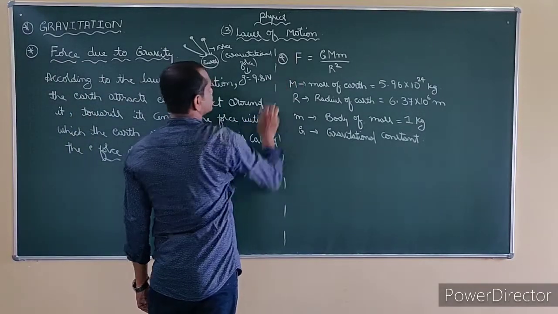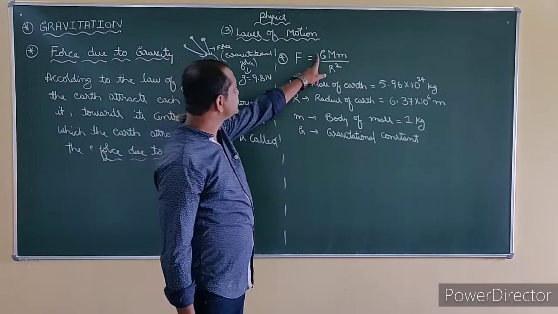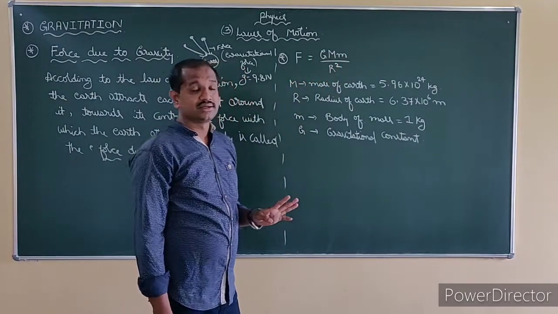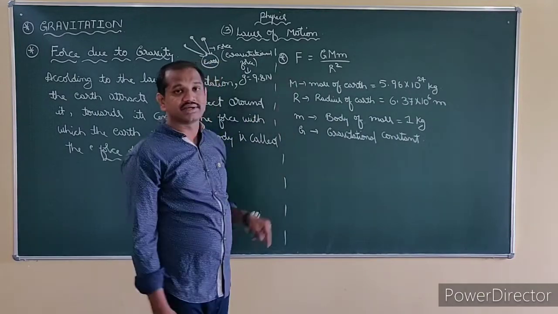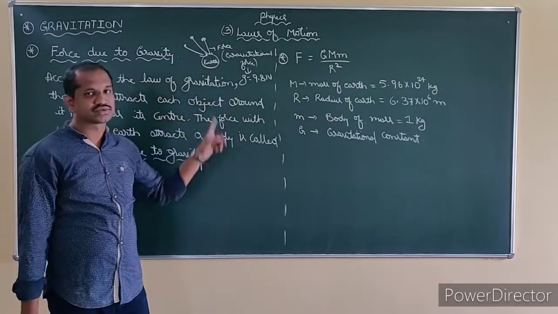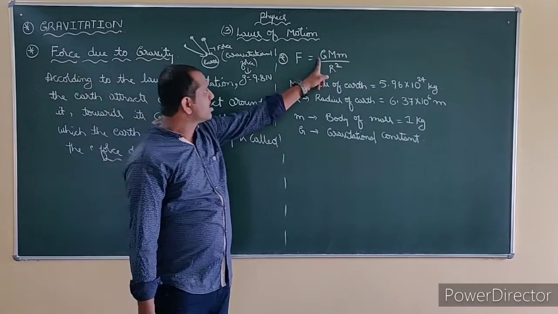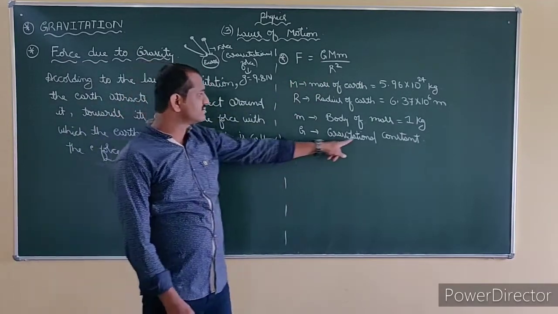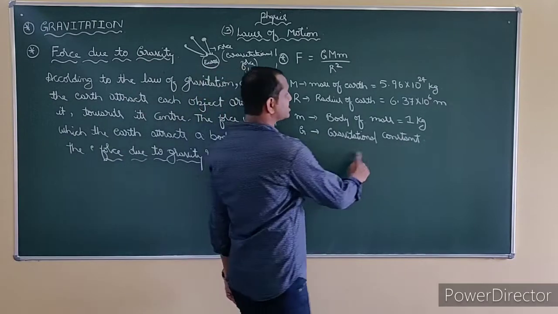So now we have an expression for this force. This is the force expression. Remember, the force due to gravity is F = G M m / r². Here, what is F? F is the gravitational force acting by the earth. What is G? G is the gravitational constant, whatever we have studied. What is the value of the gravitational constant?